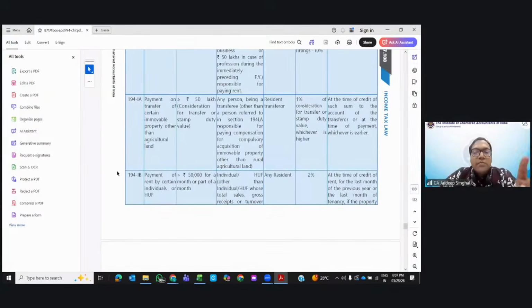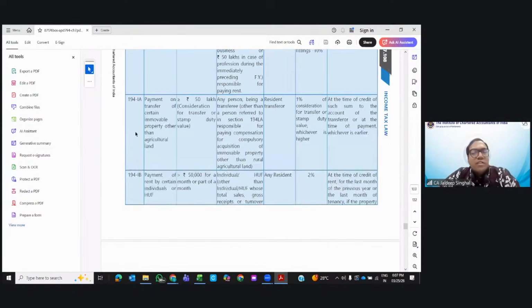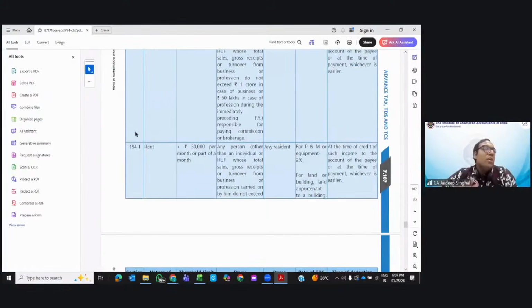Now there are sections which are important. In fact, these three sections in a row are very important: 194I, and do remember the section numbers 194IA and 194IB. See, how you will differentiate. 194I was the normal section for rent. If you pay rent greater than 50, now, okay, there is an amendment here.